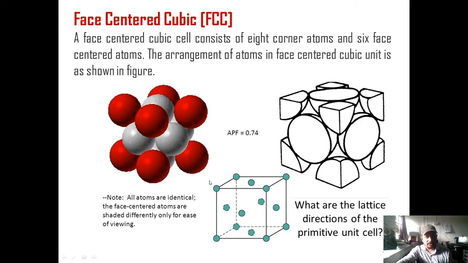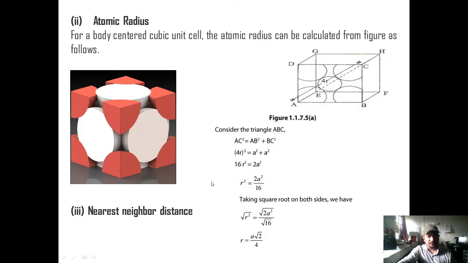So the first property of the FCC unit cell is the volume of the unit cell, that is again a cube because it is a cubic structure. The second unit cell property is the atomic radius, that is half the distance between two atoms that are touching. So we have to find this by using this diagram. Here we have the diagram of the simple face-centered cubic Bravais lattice. You can see the face of the FCC Bravais lattice.